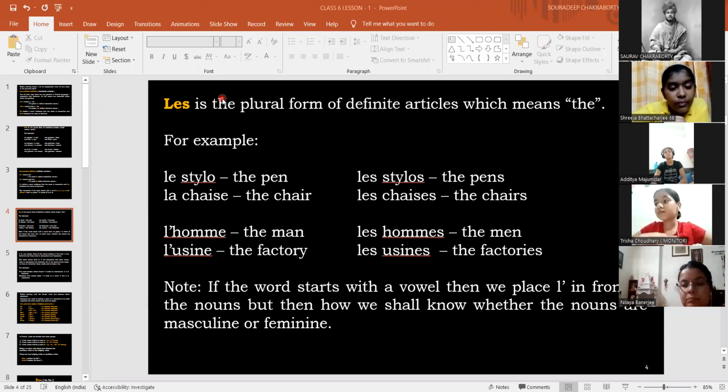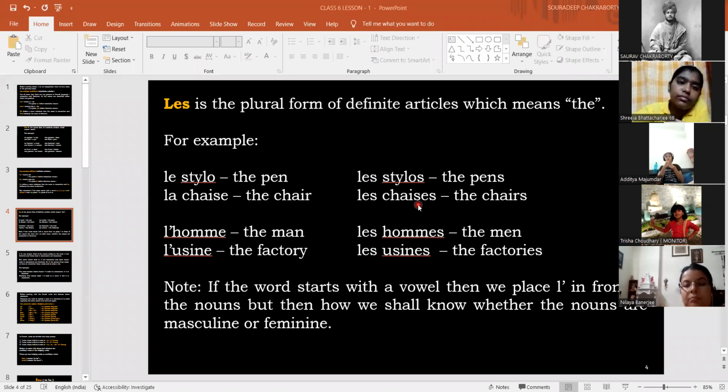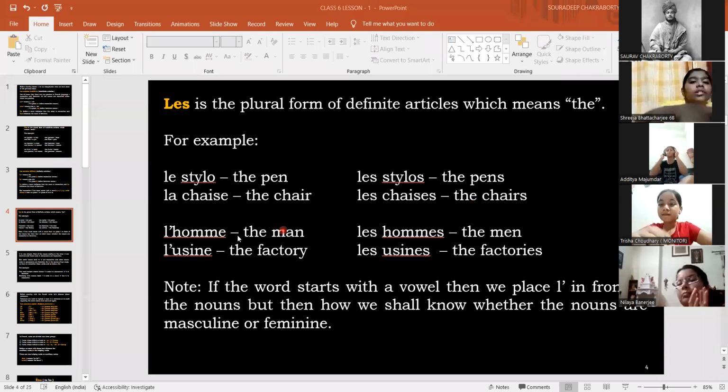Similarly, le means the. La also means the. There is a difference in the gender. And les also indicates the. Now you can see le stylo, the pen. Les stylos, the pens. La chaise, the chair. Les chaises, the chairs. L'homme, the man. Les hommes, the men. L'usine, the factory. Les usines, the factories.